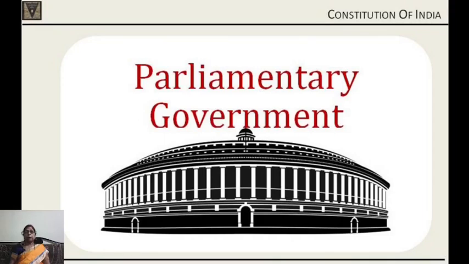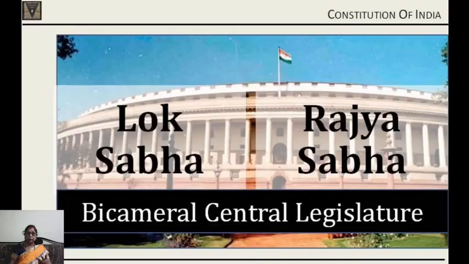We are a parliamentary government. We have adopted the parliamentary democracy of England with parliamentary sovereignty, but we have also enacted several features where it is also coinciding with the American Constitution. We are a parliamentary government because we have two houses, Rajya Sabha and Lok Sabha, which is a bicameral central legislature. That is the Lok Sabha and the Rajya Sabha, House of the People and Council of the States. This is a feature of our Constitution.